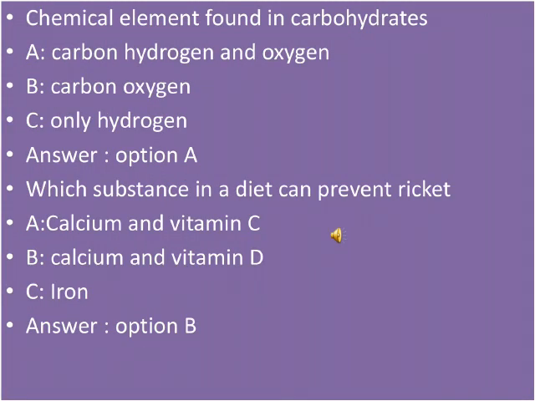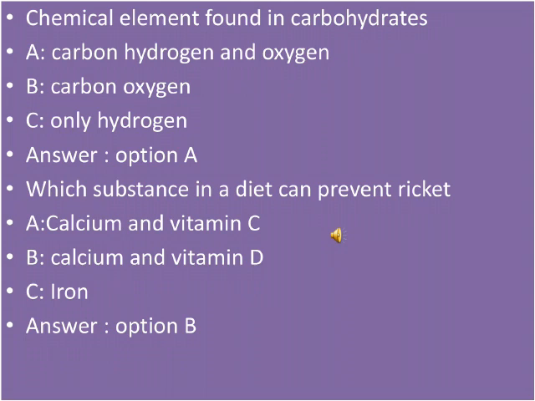Chemical elements found in carbohydrates are. Option A is carbon, hydrogen and oxygen. Option B is carbon and oxygen. Option C is only hydrogen. So the right answer is option number A, that is carbon, hydrogen and oxygen.